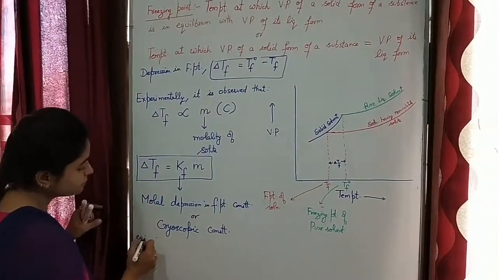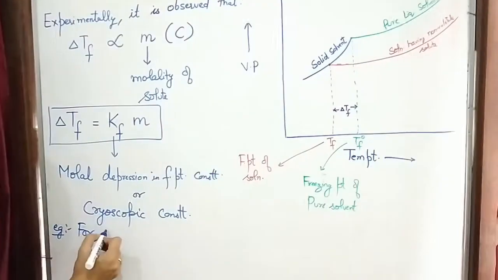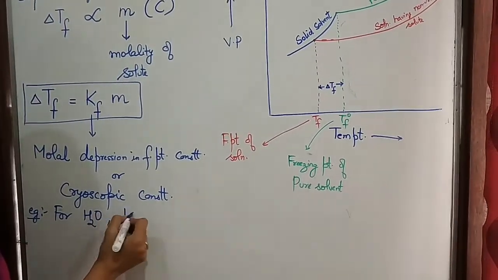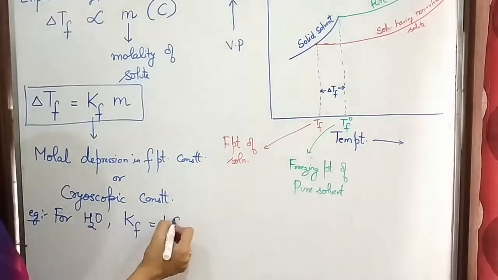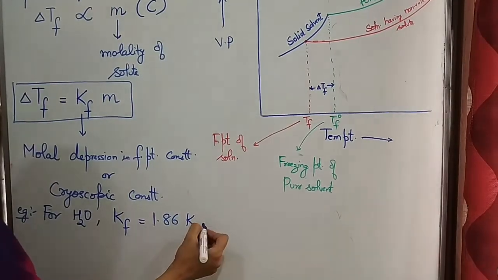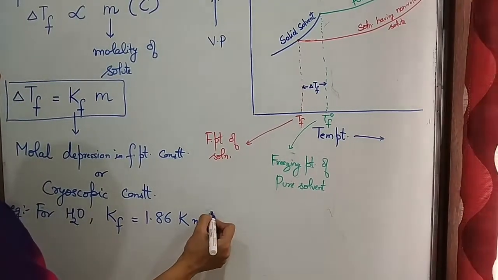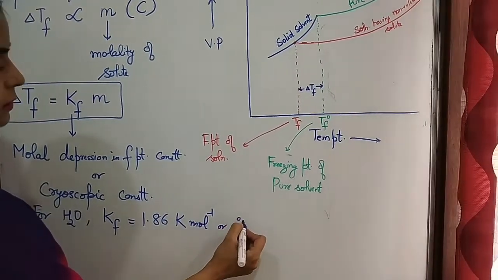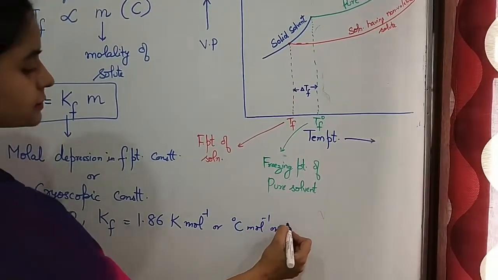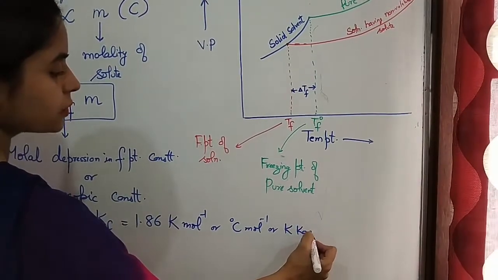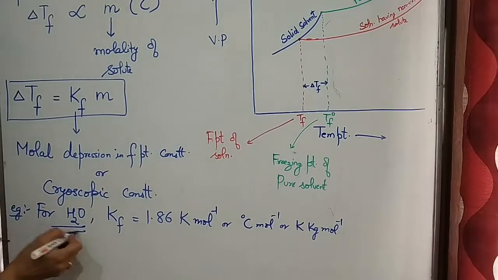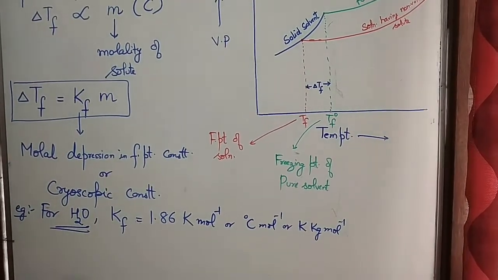For example, for water, Kf is equal to 1.86 Kelvin per molar, or degree Celsius per molar, or Kelvin kg per mole. This is important. This value is important for calculating the numericals.